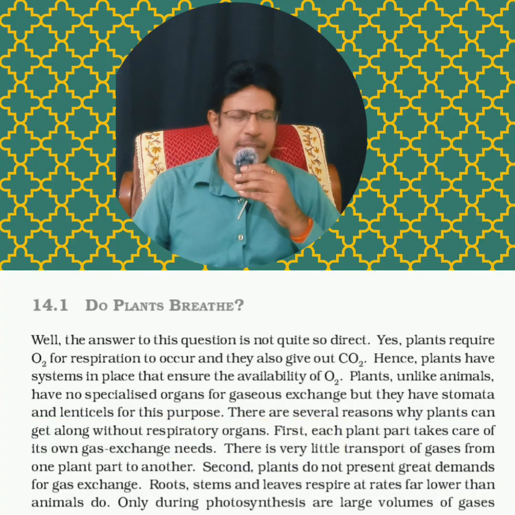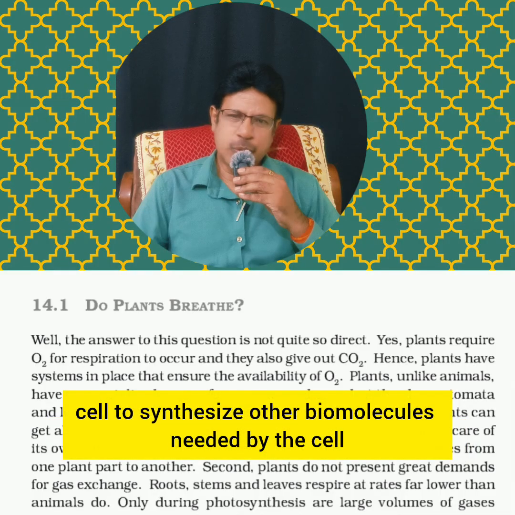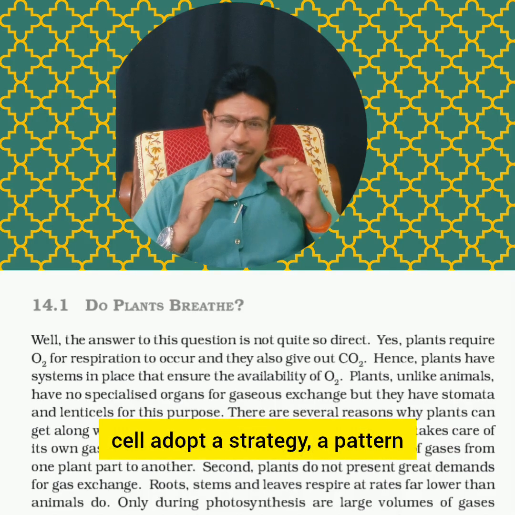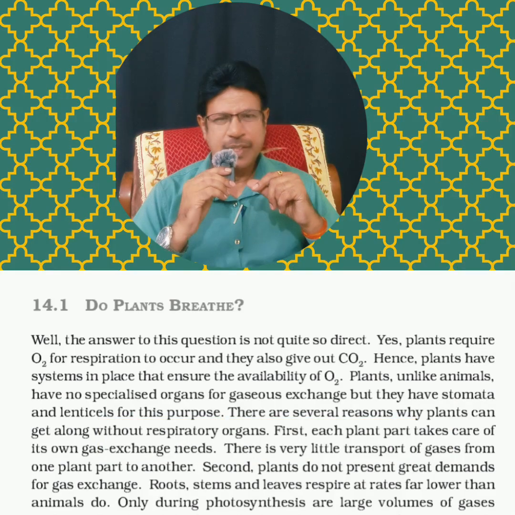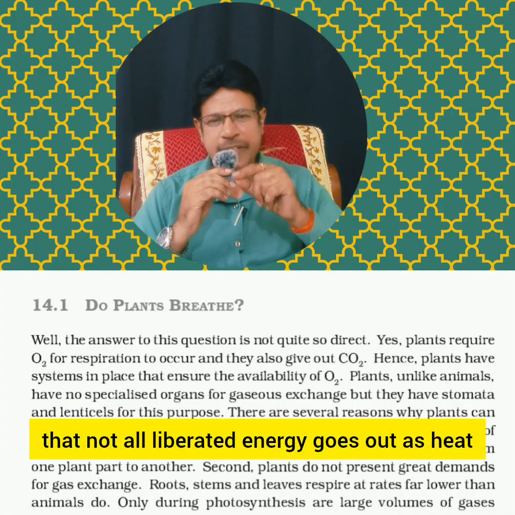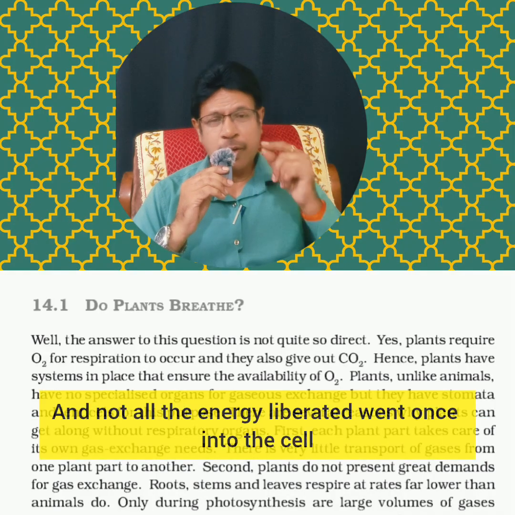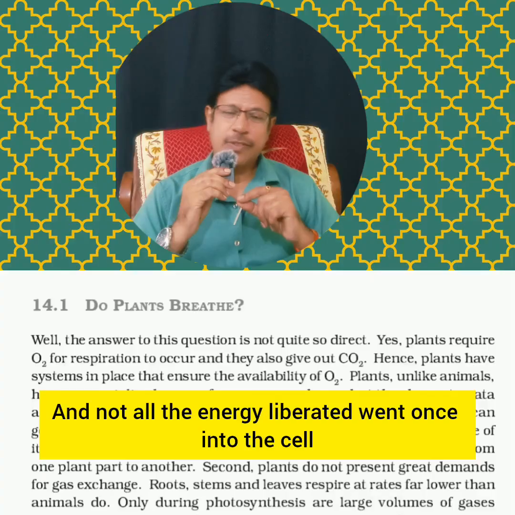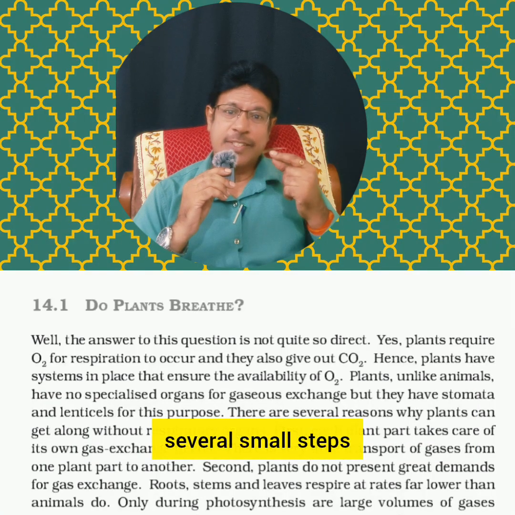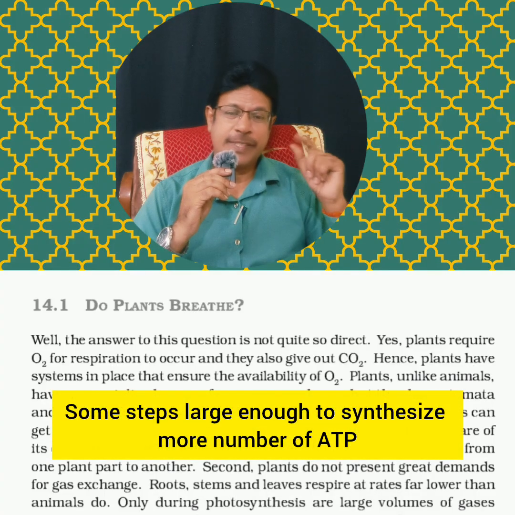Next paragraph. If the released energy is really to be useful to the cell to synthesize other biomolecules needed by the cell, it adopts a strategy, a pattern. The key is that glucose is catabolized in such a way that not all liberated energy goes out as heat. That means some energy goes out as heat, and not all the energy is liberated at once into the cell. Not in one step, but in several small steps. Some steps are large enough to synthesize more ATP.